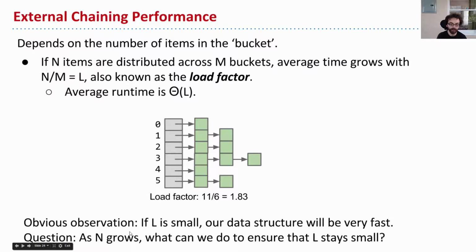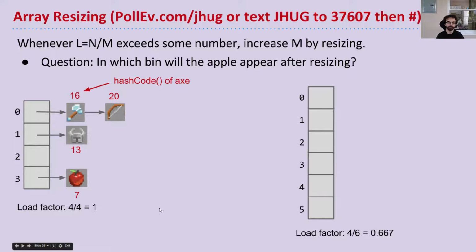So here's a question. As n grows, what can we do to ensure that L stays small? Imagine I keep adding more stuff, and there are like 100 items in each list, 1,000, and so forth. What can we do to ensure that L stays small? Think about that for a moment. Okay. I say that we can take a cue from our array deque, so we can actually resize. When our load factor becomes too big, we can say there's too much stuff here, so we'll make a bigger set of buckets. We'll maybe double the number of buckets, say.